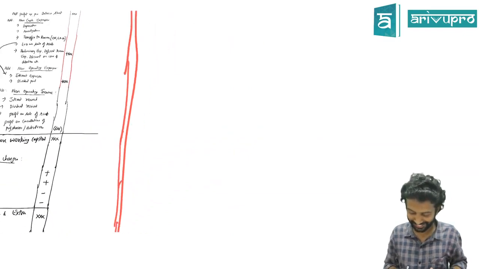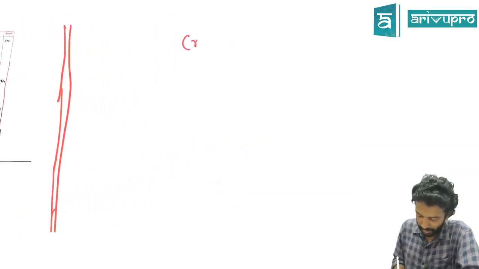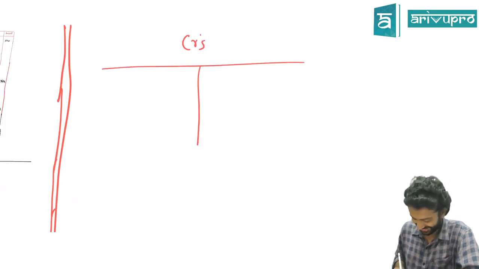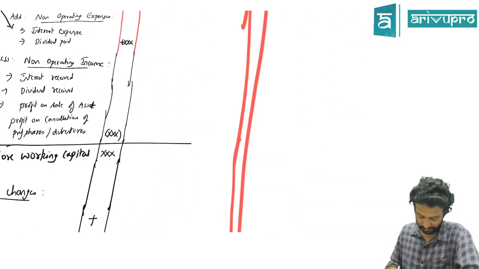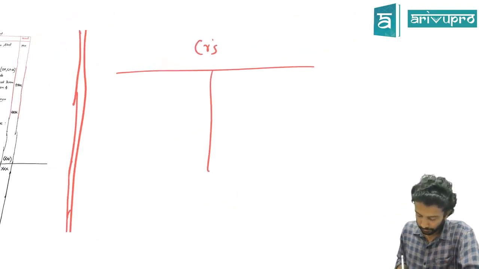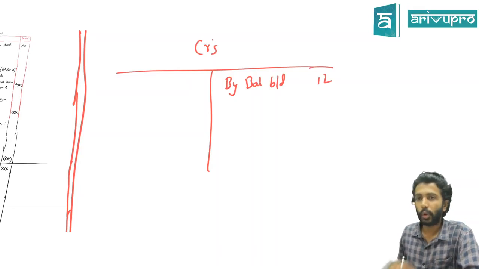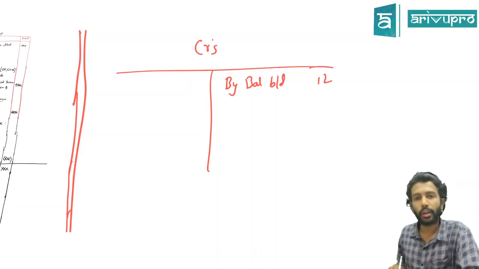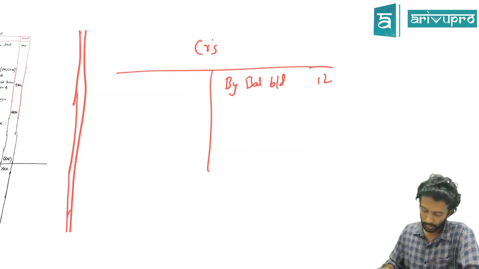What happy, sir? Okay, give me an example of current liability. Or maybe I'll only take creditors. Creditors is an example of current liability. We are proving what? Increase in current liability. Let's say the opening balance of creditors was 1 lakh rupees. Just assume numbers. You can assume any numbers, the equation will work out.